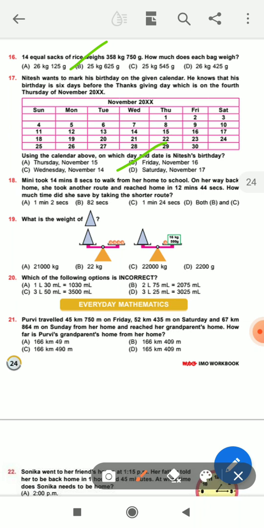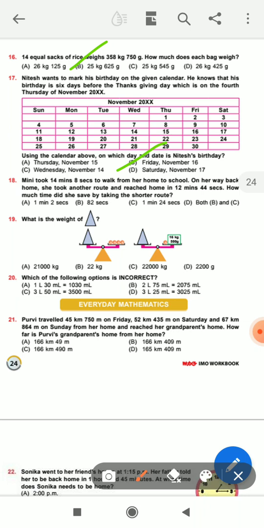Next, question number 18. Minnie took 14 minutes 8 seconds to walk from home to school. On her way back home, she took another route and reached home in 12 minutes 44 seconds. How much time did she save on the scooter round?